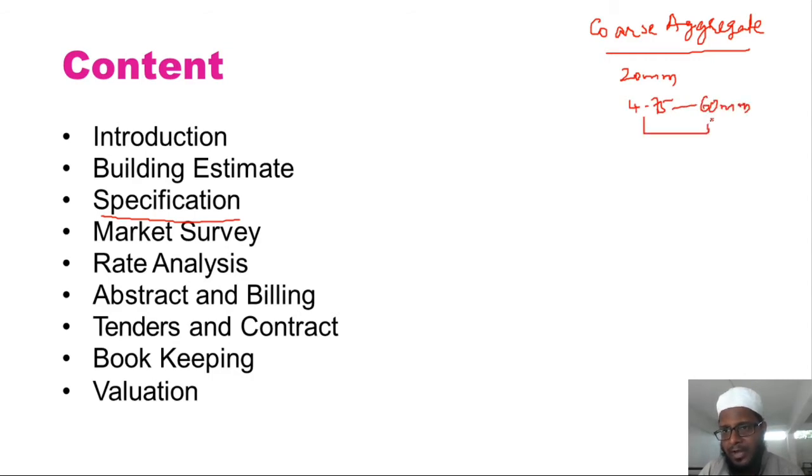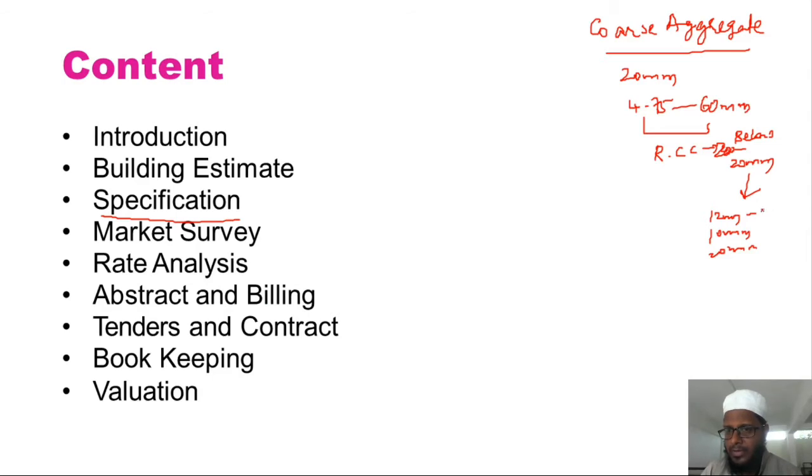So what type of aggregate we'll be using in our construction project has to be stated very clearly in the specification part itself. In case of RCC, we generally use 20 mm and below aggregate, and it is not necessary that the entire project should have only 20 mm aggregate. It may be a combination of 12 mm, 10 mm, 20 mm.